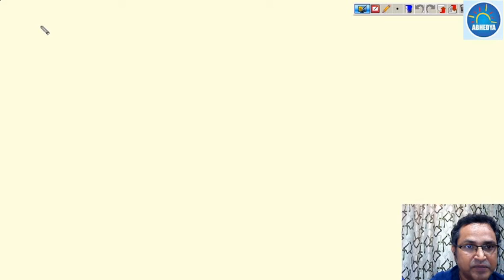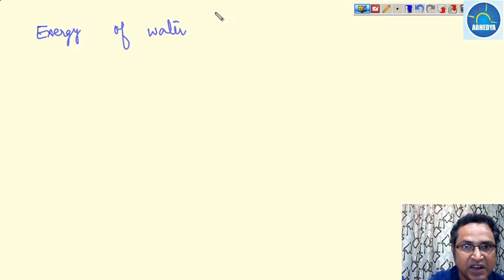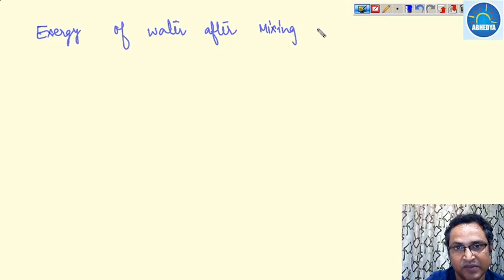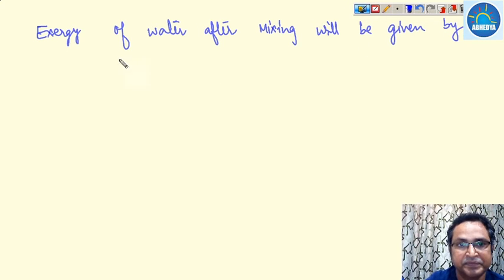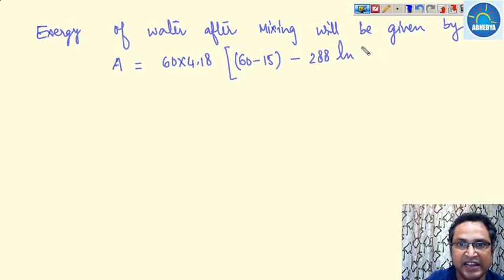So the exergy of water after mixing will be given by, let it be A, that is m Cp, 4.18, into 60 minus 15, that is 15 degrees centigrade, minus 288, that is T naught, ln of 273 plus 60 divided by 273 plus 15.